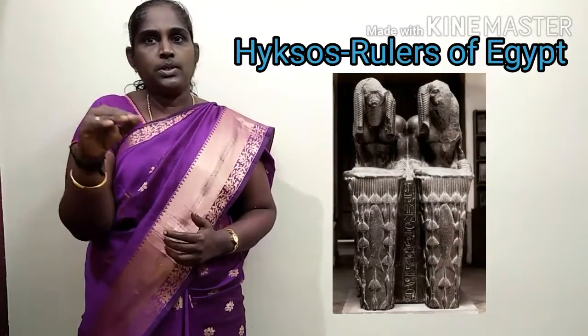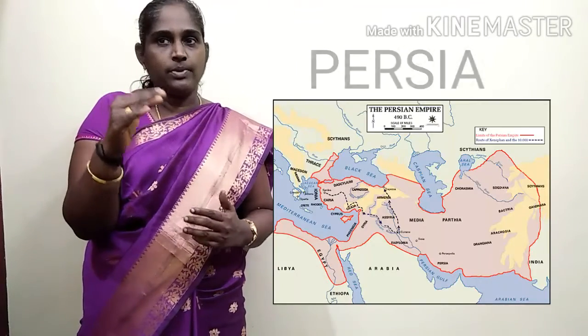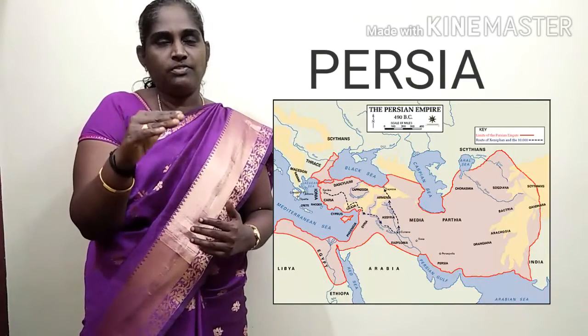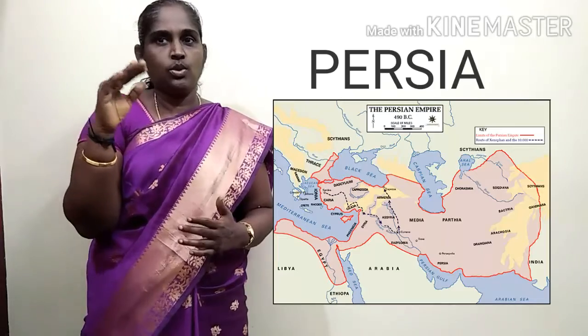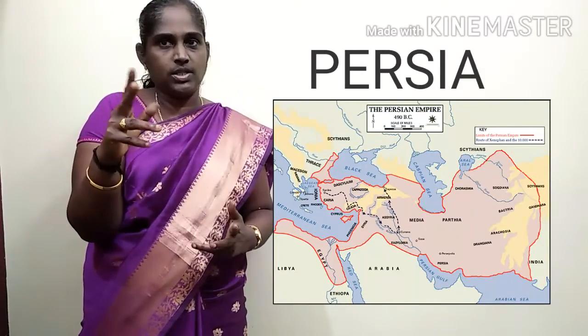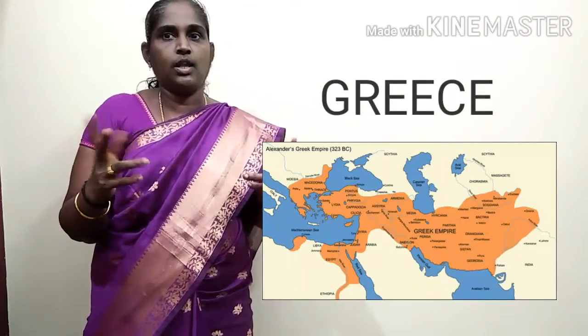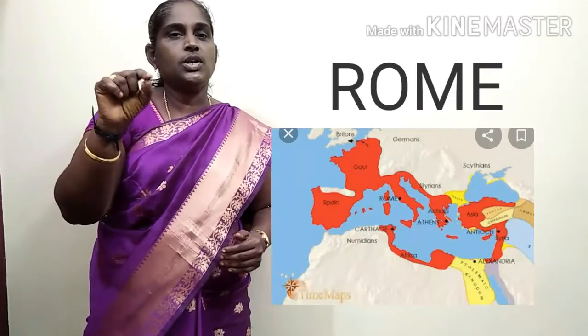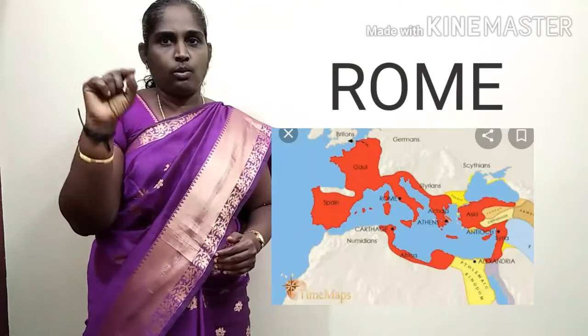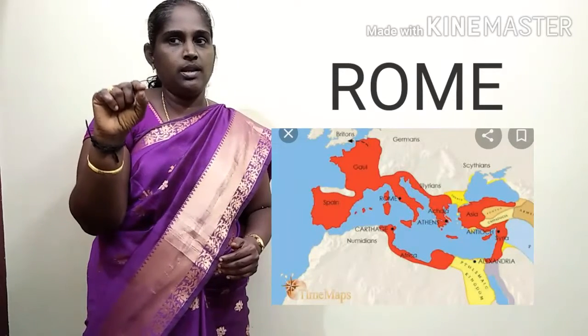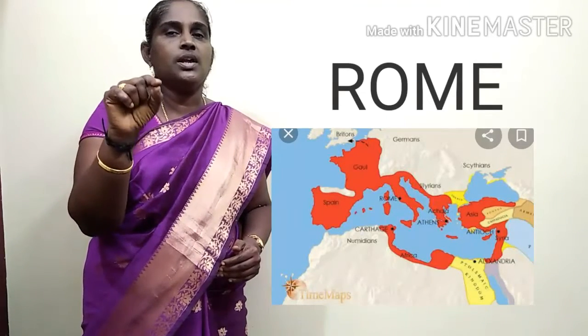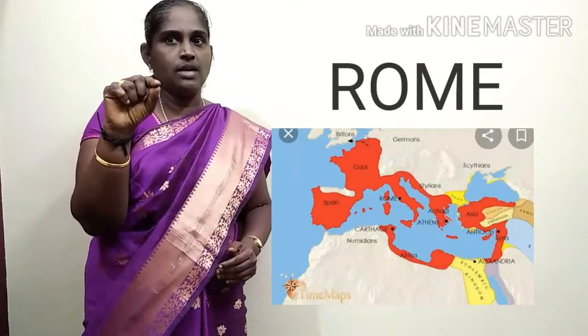Now, Persians. These Persians are the people from Persia, and Persia is the part of ancient Iran. Next one is Greece. People of Greece, that is in Europe. Next one is Rome. Rome means ancient Roman Empire. It is the capital city of Italy.